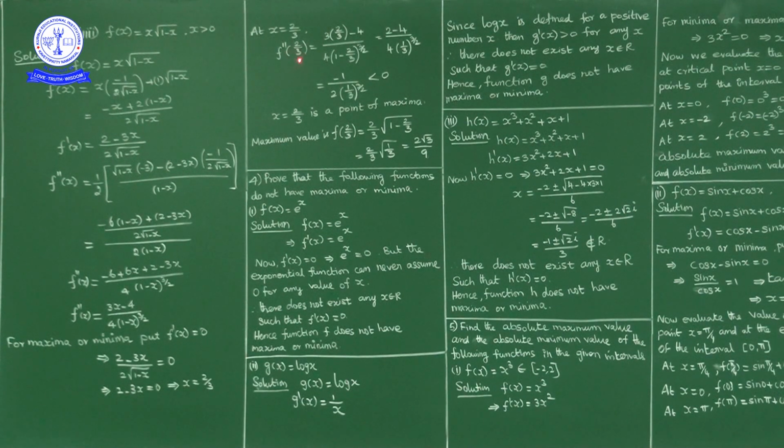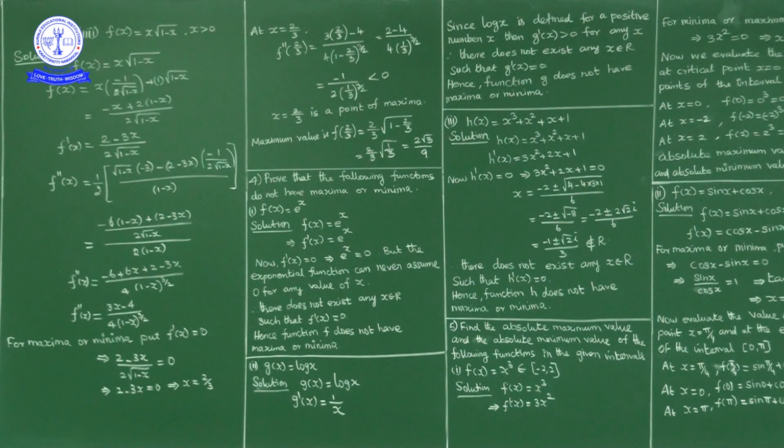Now as f double dash of 2 by 3 is negative, by the second derivative test, x equal to 2 by 3 is a point of local maxima. Now the local maximum value is how much? The local maximum value is f of 2 by 3.